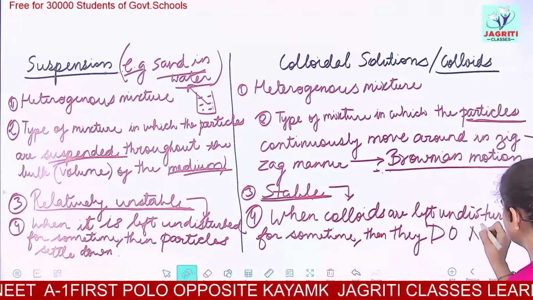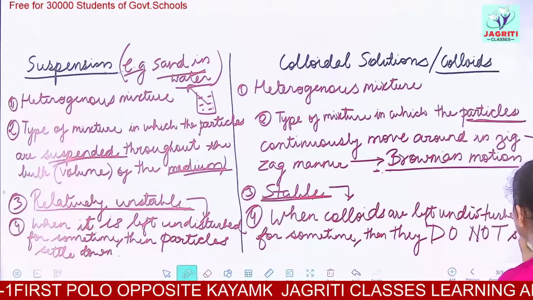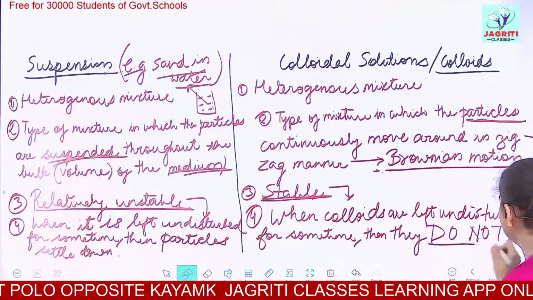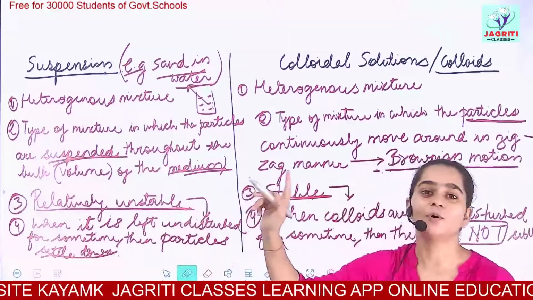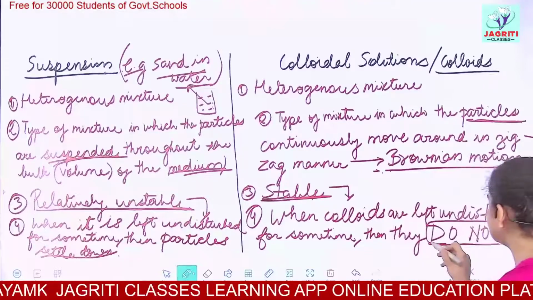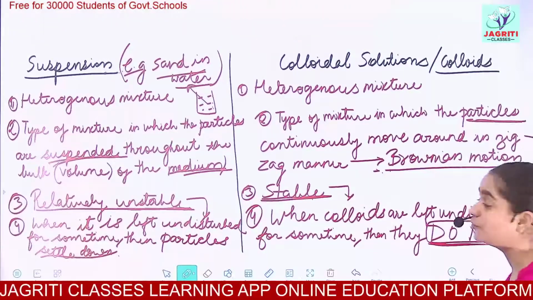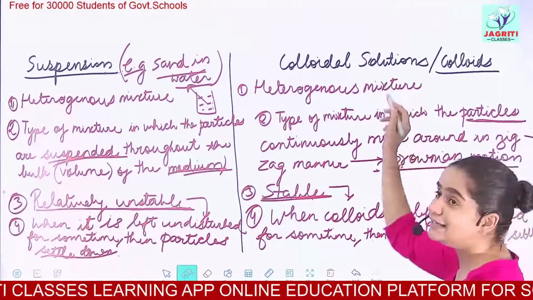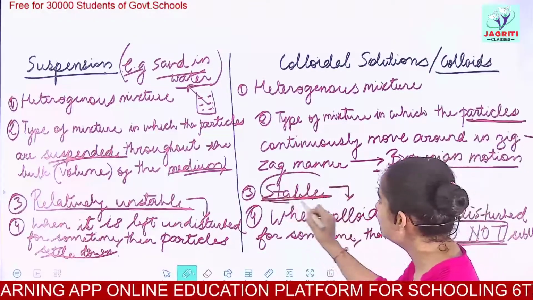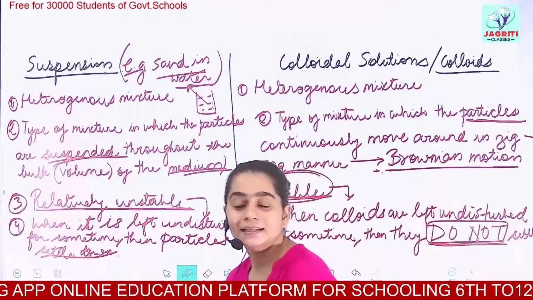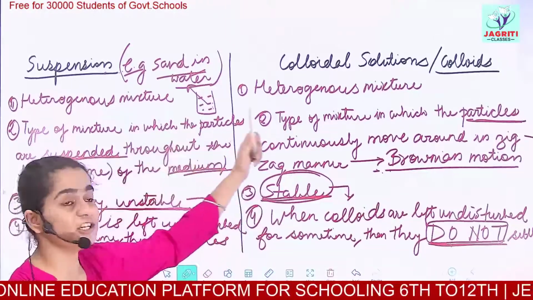Remember this, they do not settle. Whereas suspension particles settle down at the bottom of the beaker, colloidal particles do not. So we say that the colloidal nature is not being disturbed. So these colloids are called stable solutions. This is the difference between suspension and colloid.